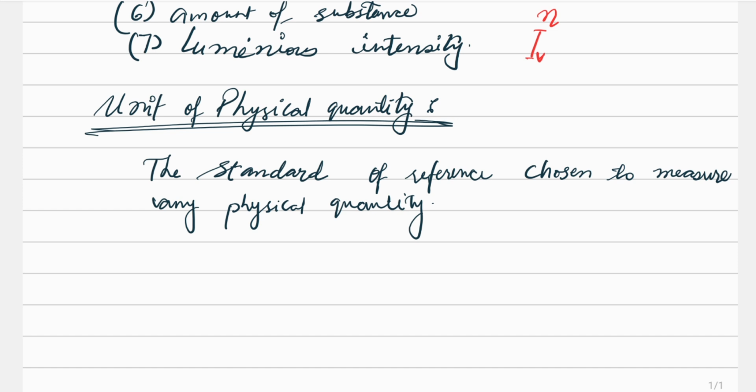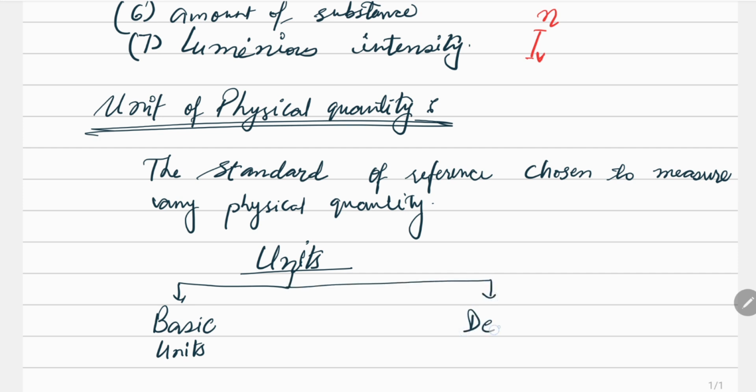So whenever we have to take some mass, we will say, okay, I need 100 gram of something, so that gram is actually the unit, which gives us the comparison of these two things for measuring a physical quantity. So units are of two types. One is called basic units and the second one is called derived units.